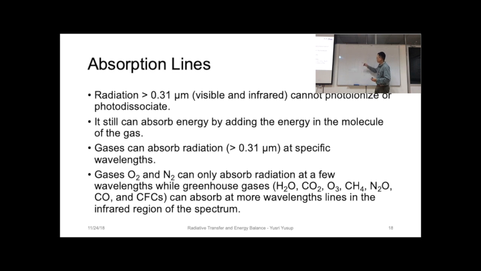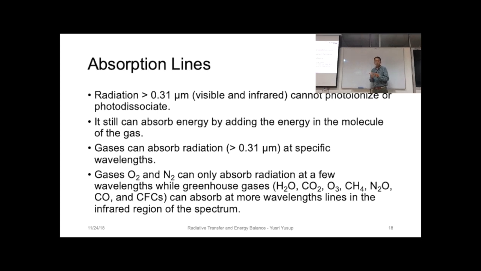So it means that it retains more energy than oxygen gas. That's why they call it the greenhouse gas. And they can absorb more wavelength lines in the infrared region of the spectrum, that means more than 0.7 micrometer.